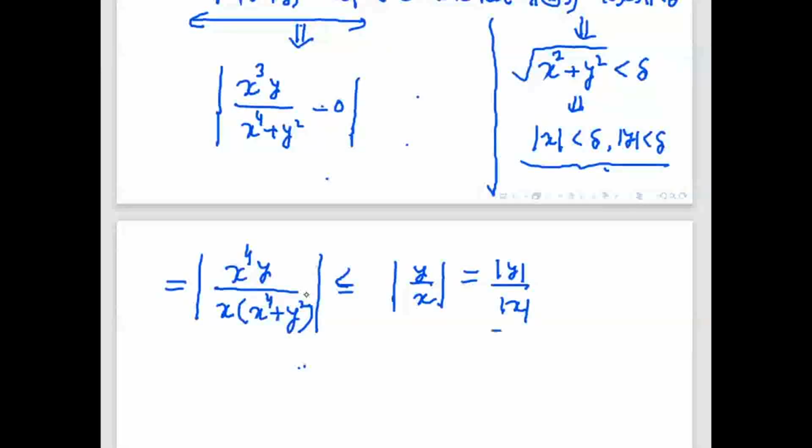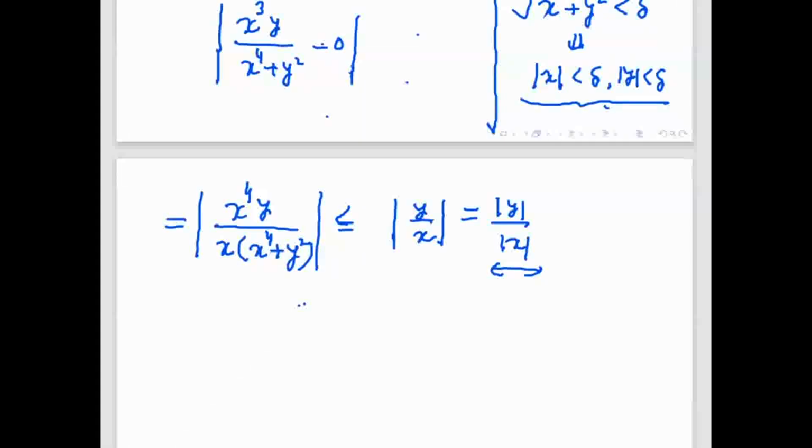So this mod, sir, can anyone tell what to do in this? Yes, take xy out and it will be x squared by x to the 4 plus y squared, it will be less than 1. And here you can use mod to show that xy is less than delta. Yeah, yes, that also I will do. First, I will follow whatever he suggested.